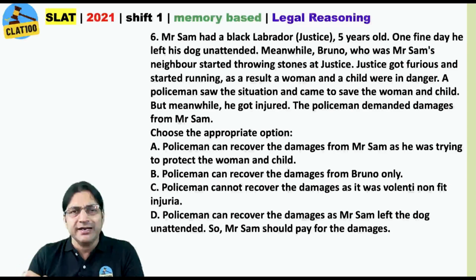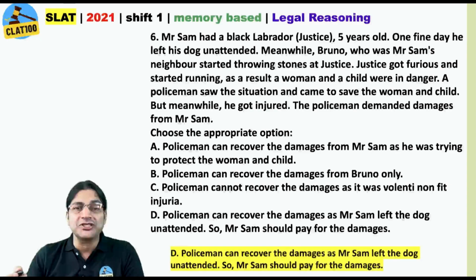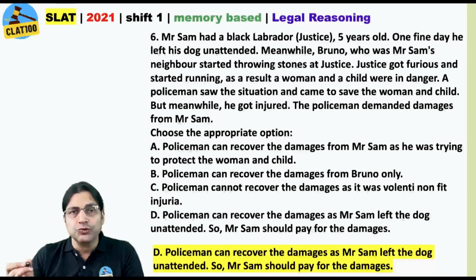If they haven't given any legal principle, should I give any importance to option C? And is that actually important here? Option D says policeman can recover the damages from Mr. Sam as he left the dog unattended. So Mr. Sam should pay for the damages. Of these four options without any legal principle, option D appears to be the most convincing option to us.